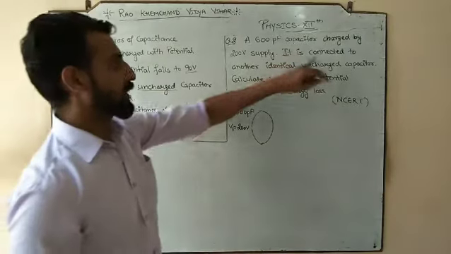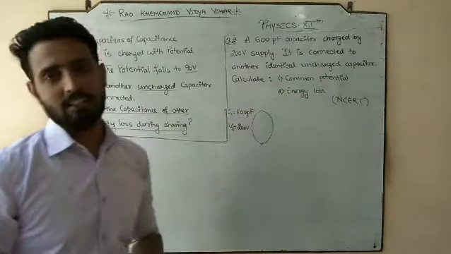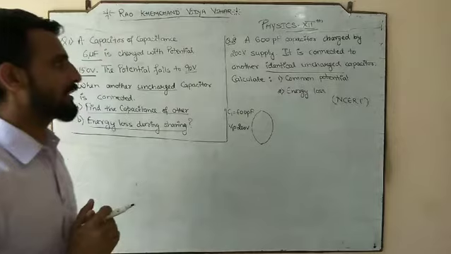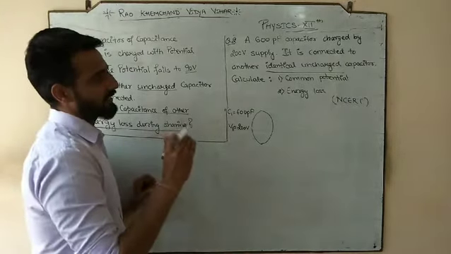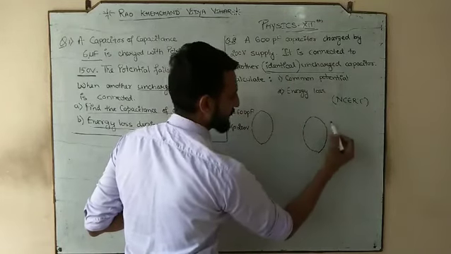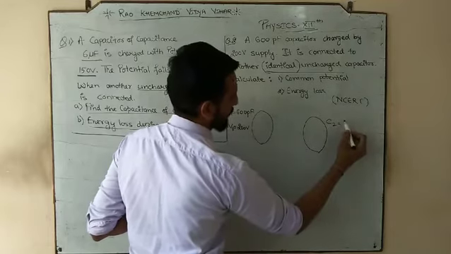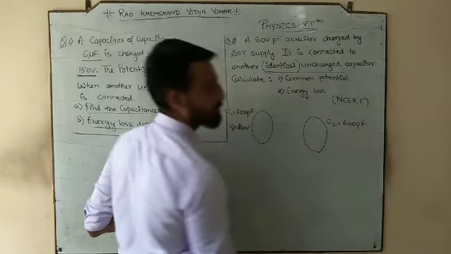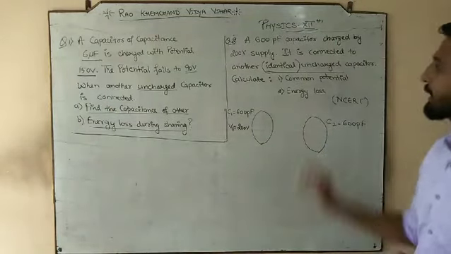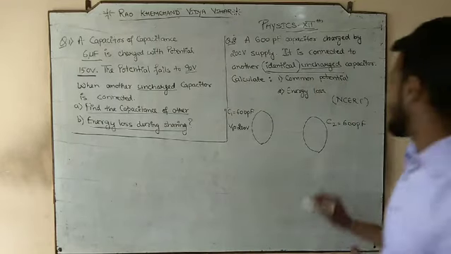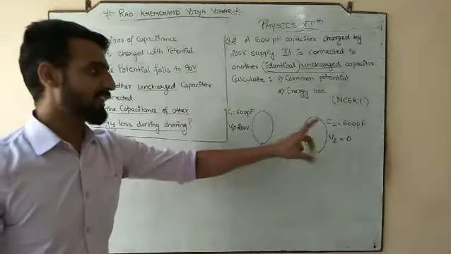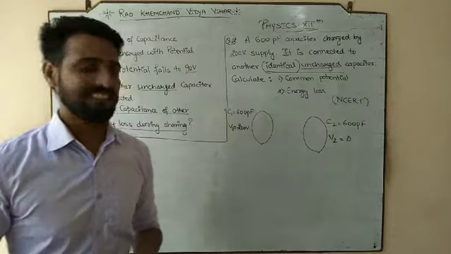Okay. It is connected to another identical uncharged capacitor. So this statement contains various meanings. This capacitor is connected to another capacitor, but it is identical. So identical means the capacitance of the second capacitor should be 600 picofarad, the same, because both are identical, but it is uncharged. So the second capacitor is uncharged, so its potential is 0. This statement gives you various information about the second capacitor.